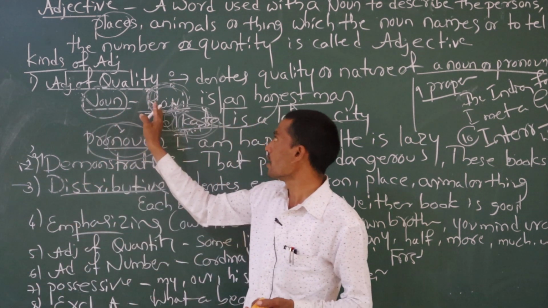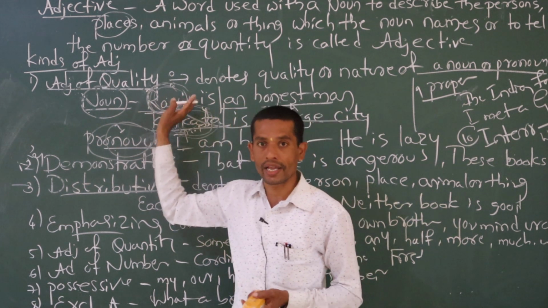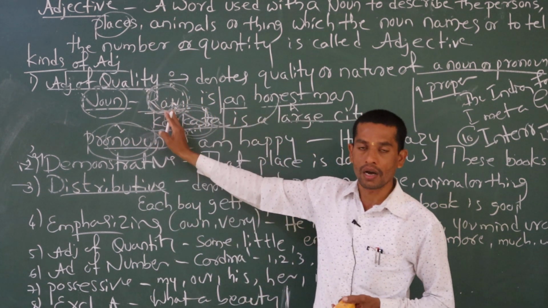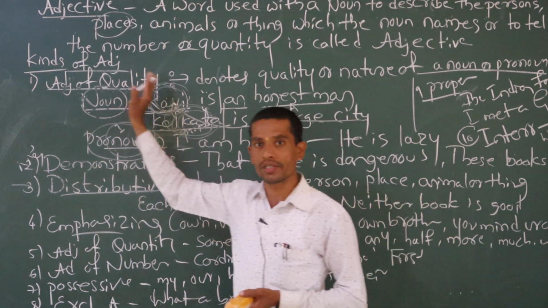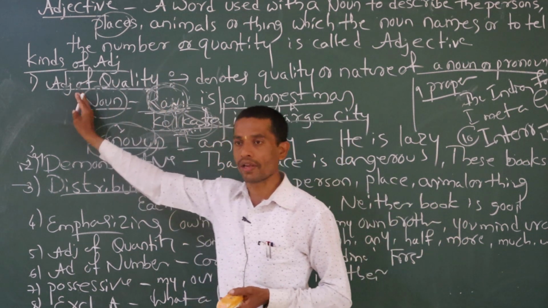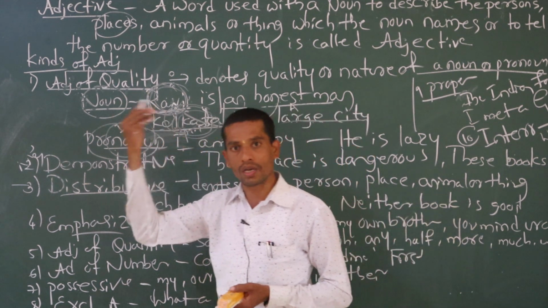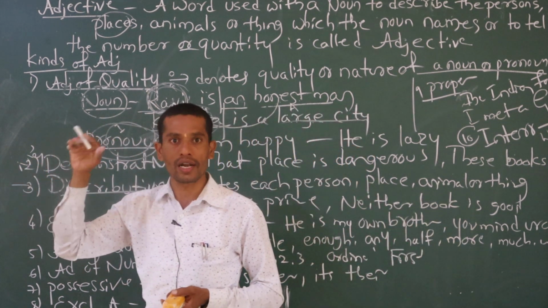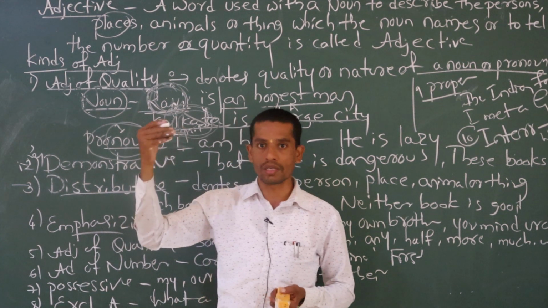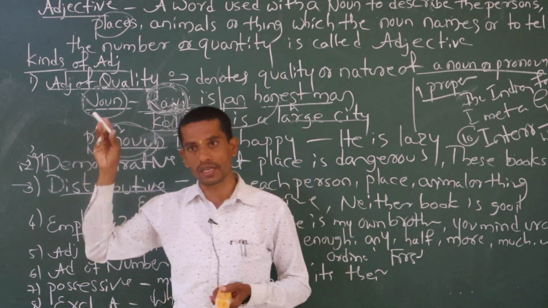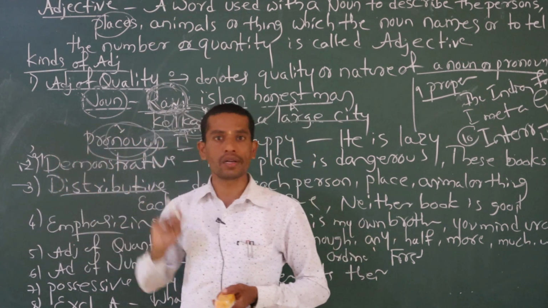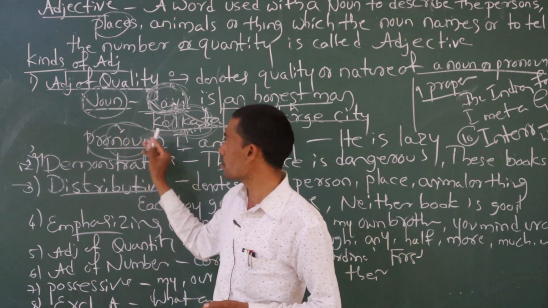So here I have written: Ravi is an honest man. Ravi is studying in 10th standard. Ravi's father is a teacher. Ravi's mother is a housewife. Like this, if I use Ravi again and again in the same sentences, the listeners get bored. And if you write the same word again and again in an answer sheet, the evaluator gets bored. That's why we should not use the same name.